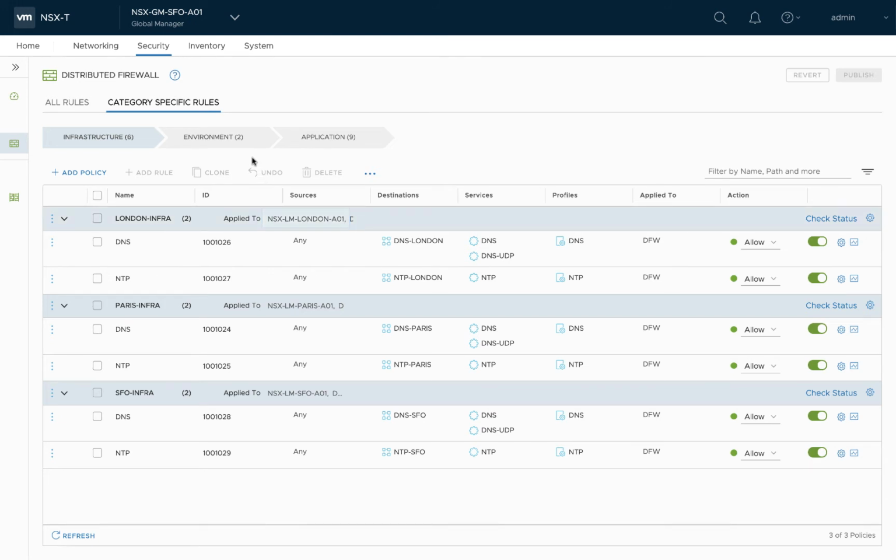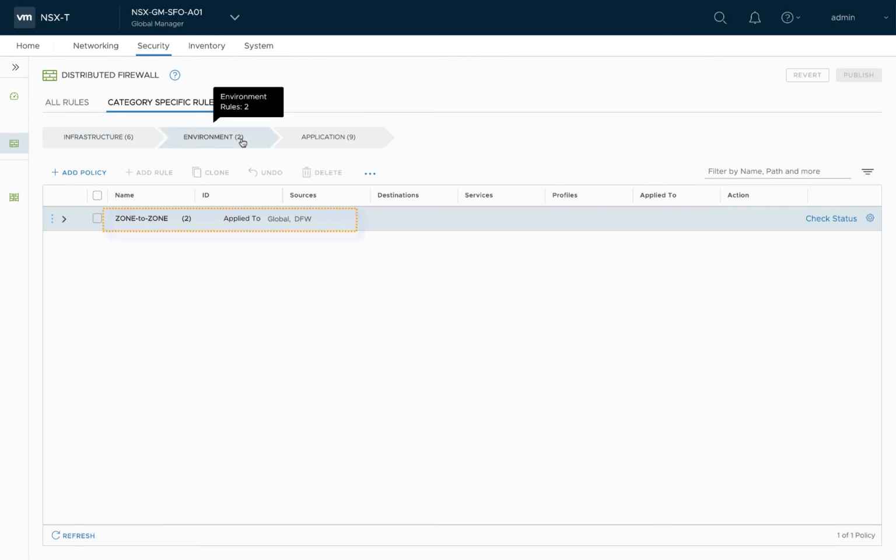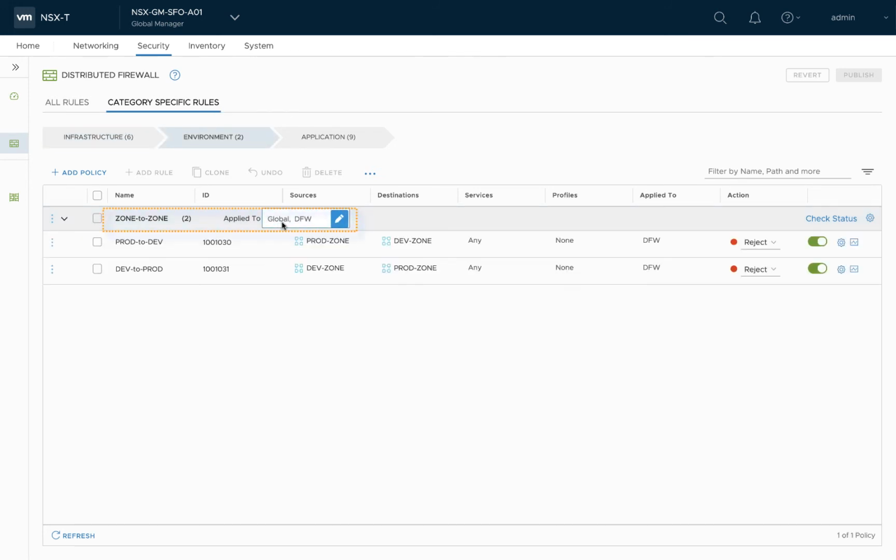Environment policy is used to define zone to zone or inter-tenant policies. In this example, the zone to zone policy is applied to the global region. So this policy will be pushed to all the locations managed by this global manager. In this policy, I am leveraging global groups defined earlier.